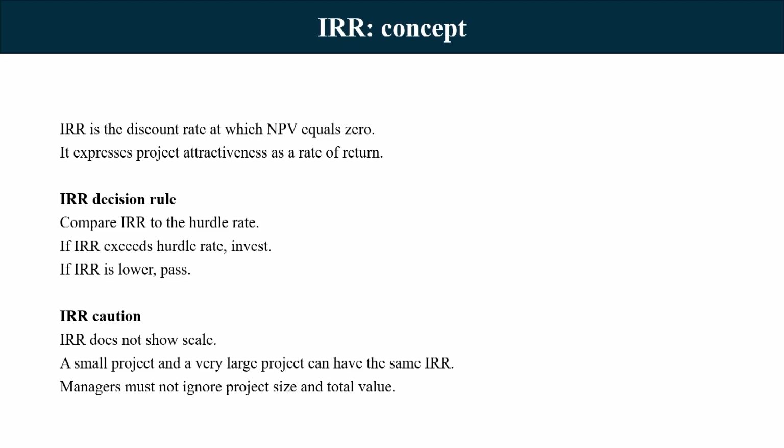Formally, IRR is the discount rate at which the NPV equals 0. It expresses the project attractiveness as a rate of return. When it comes to the decision rule using this metric IRR, compare the IRR to the hurdle rate. What is the hurdle rate? The hurdle rate is a particular rate given by the business analysis at which we find that investing in the project is worth it. Basically, it is a function of the weighted average cost of capital plus the risk premium that you expect in the business.